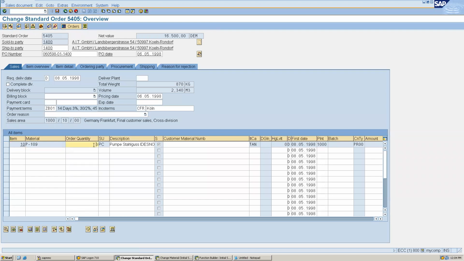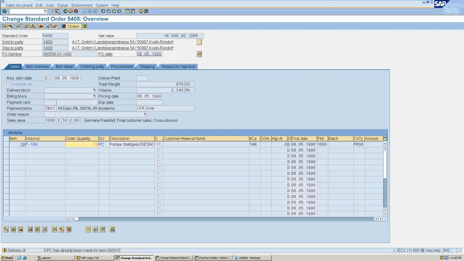For example, I'm making it 13 and clicking on the save button. Something has triggered before this. This is invoiced, we cannot change it. So let's see whether it stops or whether it is just saving.